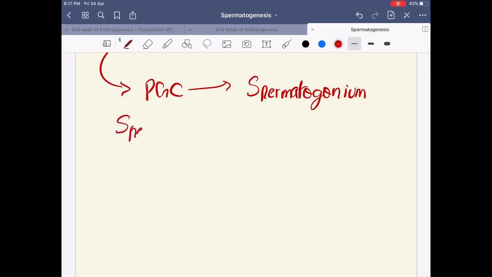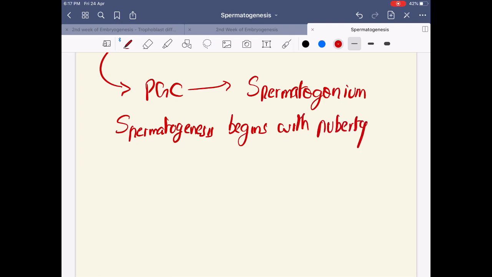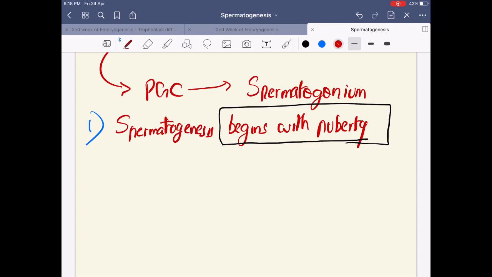When does the process of spermatogenesis begin? It begins with puberty, and of course it can extend late up to the age of 60s or 70s in a male, some till the end of life too. But it starts only with puberty, unlike in oogenesis, which we will be discussing later in another video. That's point number one that you need to remember. Clear?